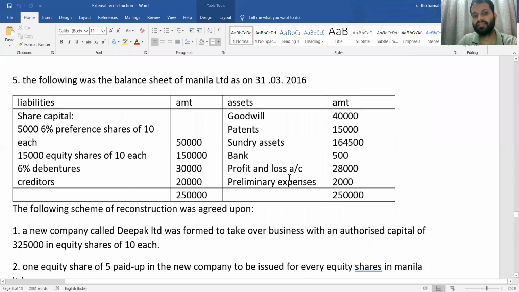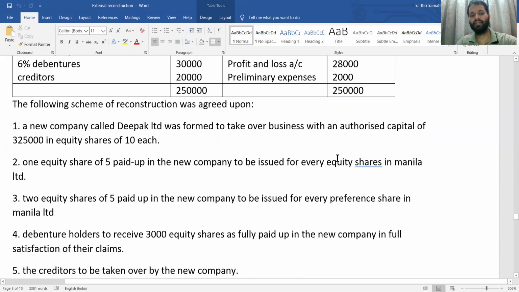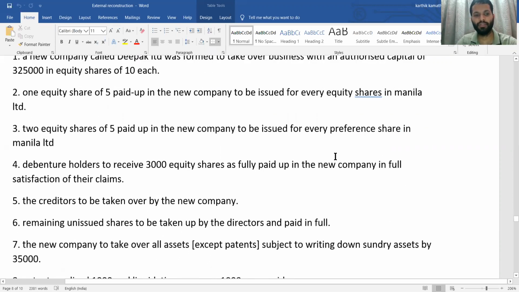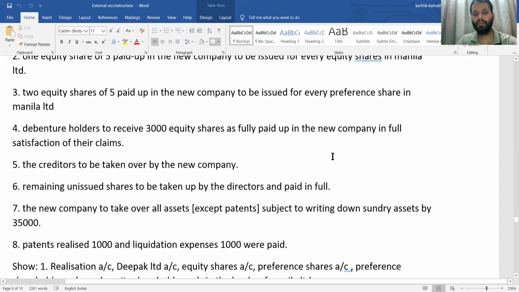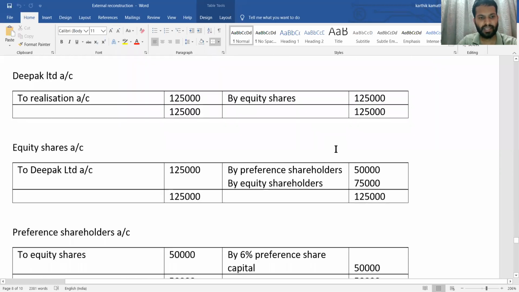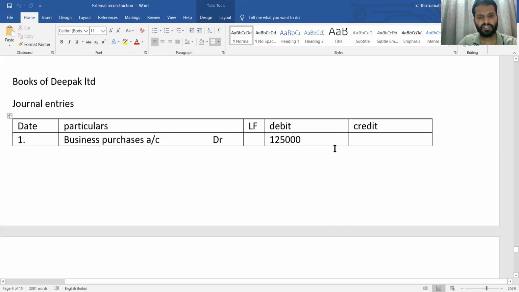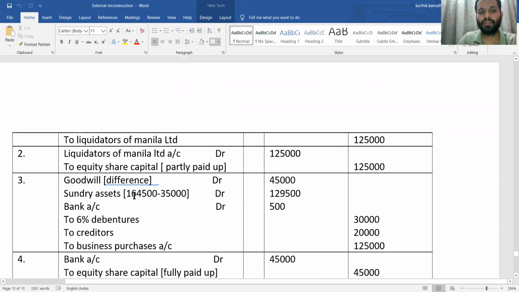First, sundry asset total is 1,64,500, reduced by 35,000. So you need to deduct 35,000 from the balance sheet figure: 1,64,500 minus 35,000, so 1,29,500 is your sundry asset.